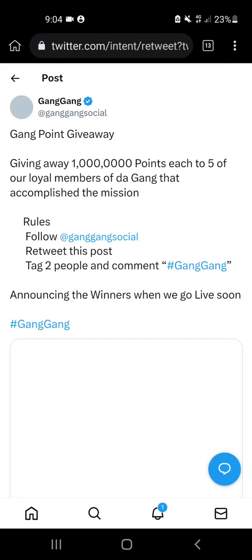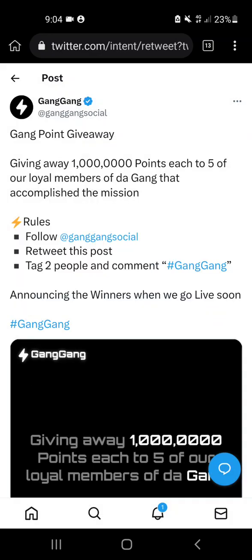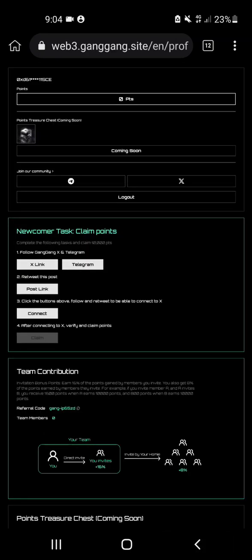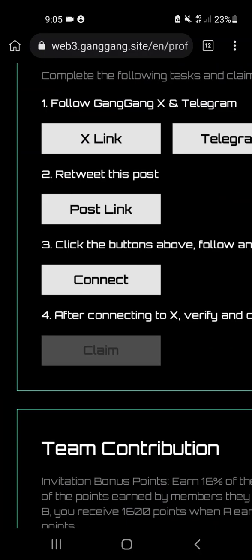It loads, and after that it automatically marks you. Repost, click on that, and back again there. Number 3 is this one.